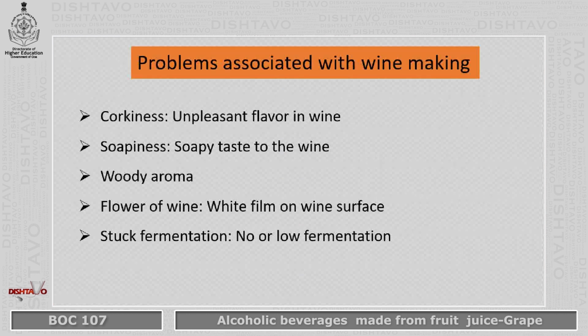Various problems can be associated with wine making, such as corkiness. It refers to an unpleasant flavor in the wine. This is mainly due to unhealthy preparations or the corks not being cleaned very well. Soapiness is another problem which gives a soapy taste to the wine, again due to improper handling of glassware and utensils which are used for wine preparation.